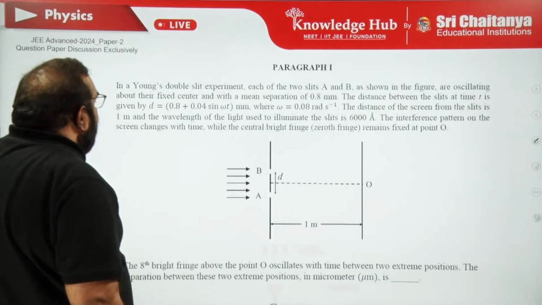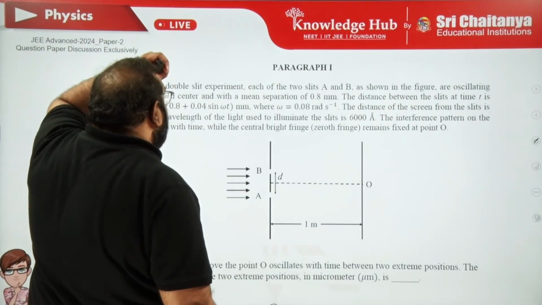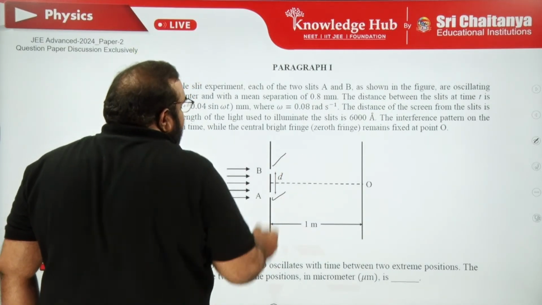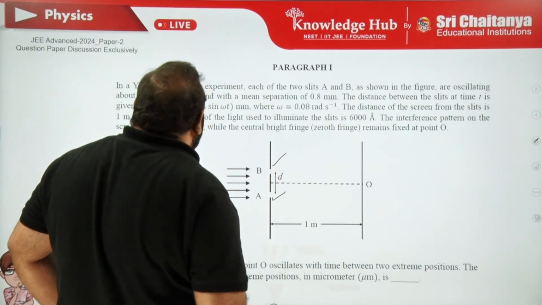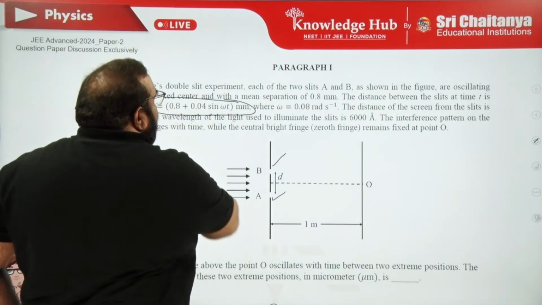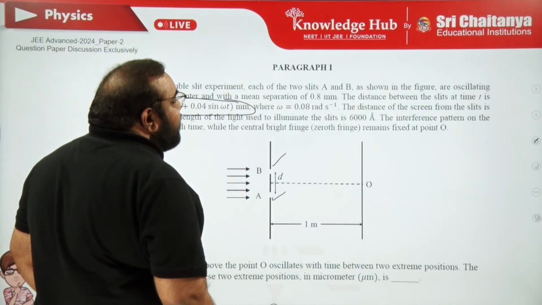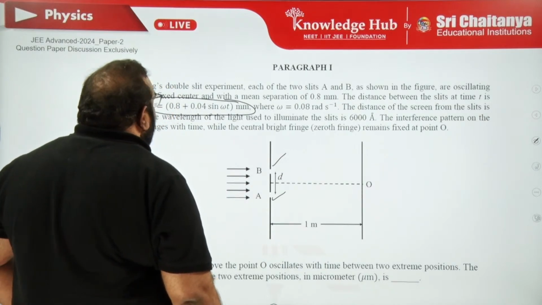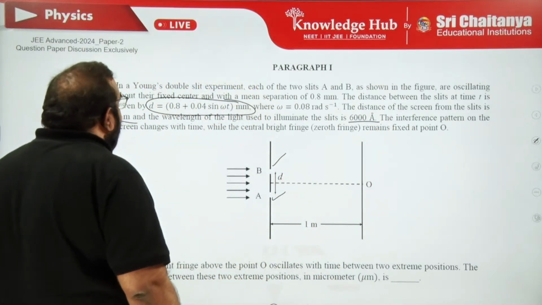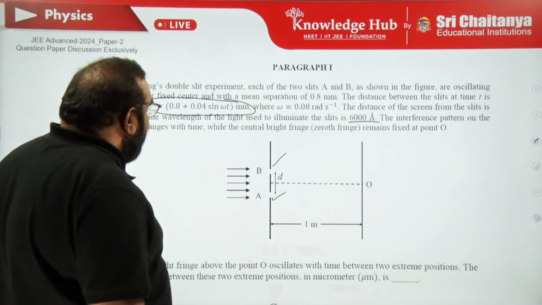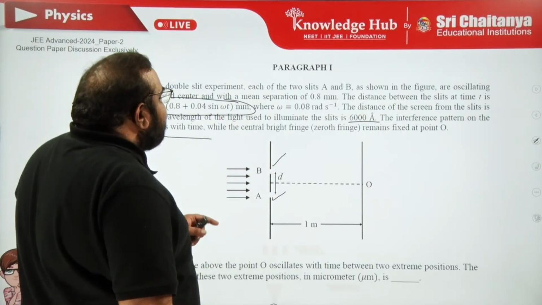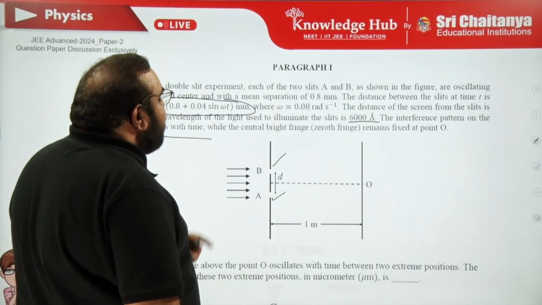Okay? Yeah, next. In Young's double slit experiment, each of the two slits, A and B, are shown in the figure. These two are the slits, and the gap between the slits is small d. And D is a variable here. Where omega value is also mentioned, the distance of the screen from the slits is 1 meter, wavelength given 6000 angstroms. The interference pattern on the screen changes with time, of course, because the slit's width is variable, while the central bright fringe remains fixed at the point O.